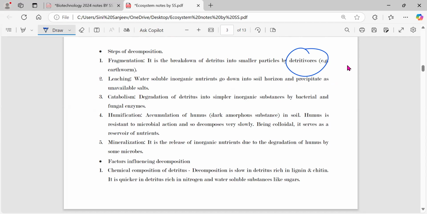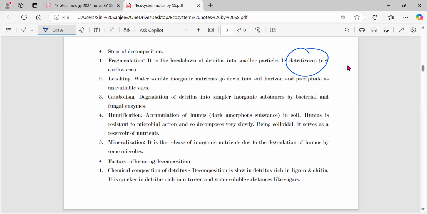And lastly, what happens is mineralization. So mineralization means what? Whenever the humus is degraded completely by the microbes, it will release the inorganic nutrients, and that is mineralization. Okay, so this is how the decomposition process takes place. Usually decomposition comes under the aerobic respiration category because to do all this you need oxygen. So that is one factor: the oxygen is required.